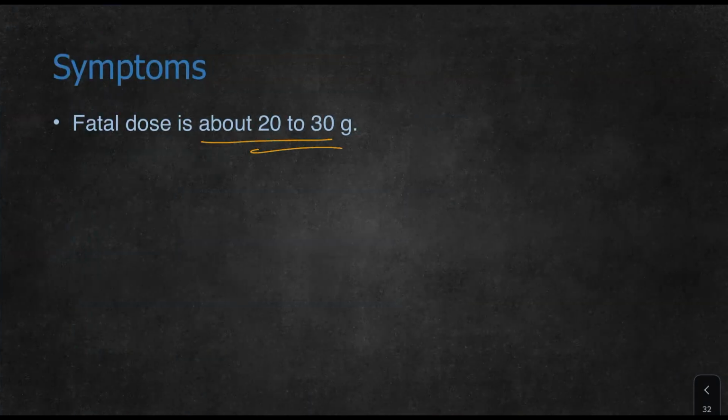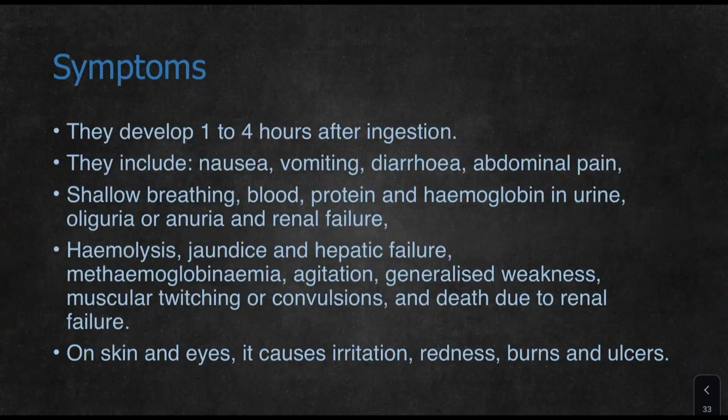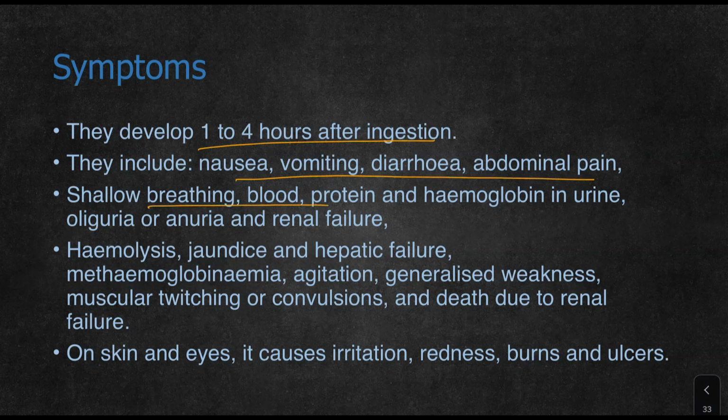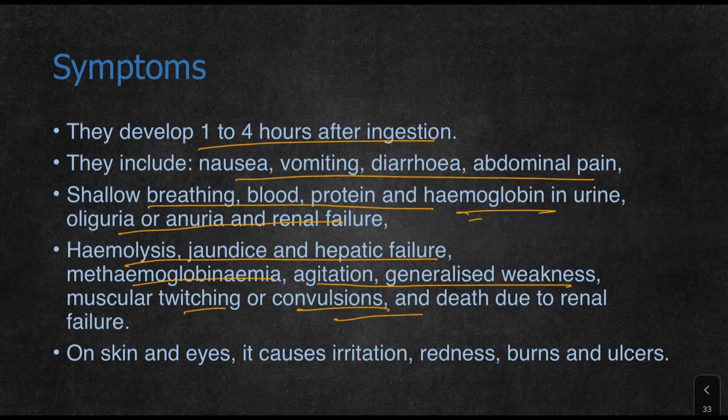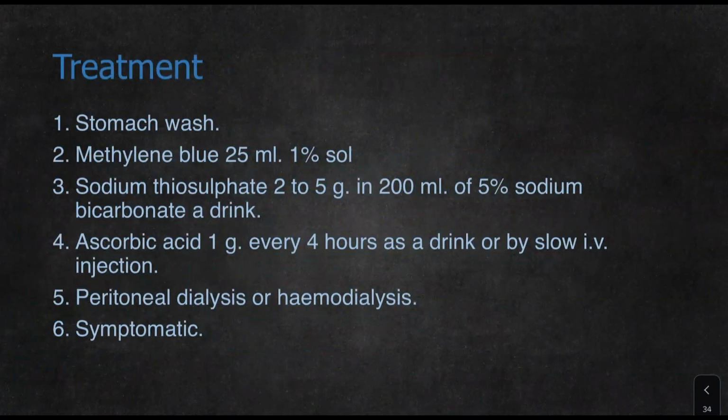Fatal dose is about 20 to 30 grams of chlorates. Symptoms develop 1 to 4 hours after ingestion. They include nausea, vomiting, diarrhea, and abdominal pain. Later on, there is shallow breathing, proteinuria, bleeding, hemoglobin in urine, oliguria, anuria, and renal failure. Hemolysis, jaundice, and hepatic failure may occur. Methemoglobinemia may occur. Agitation, generalized weakness, muscle twitching, convulsions, and death due to renal failure. In the skin and eyes, it causes irritation, redness, burns, and ulcers.